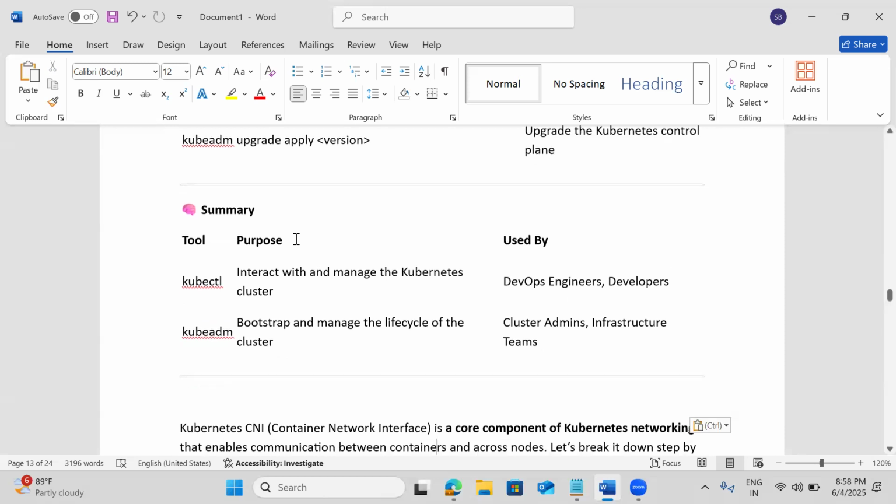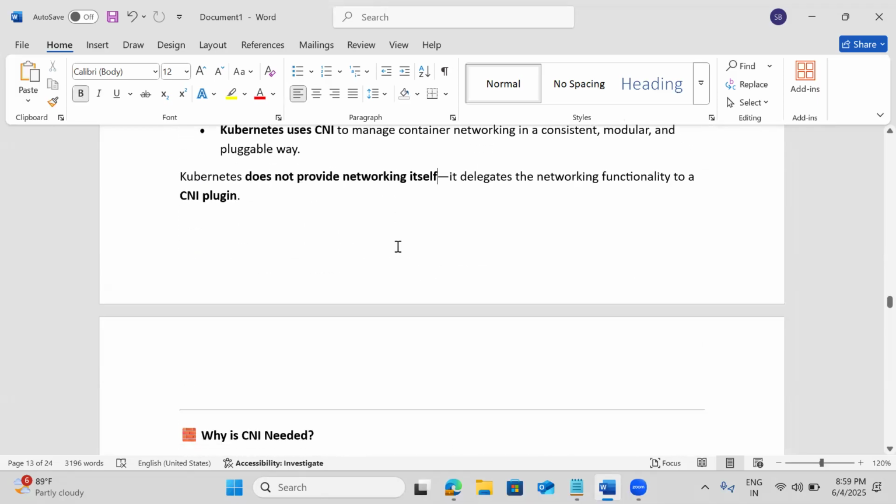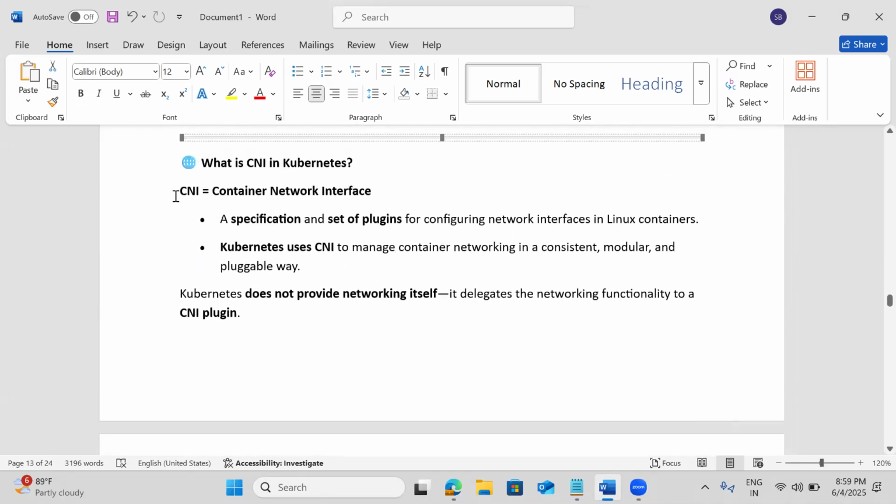Then another very important component is the Kubernetes CNI. CNI stands for container network interface, and for networking we definitely need the CNI. A lot of third-party companies have developed CNIs for Kubernetes.